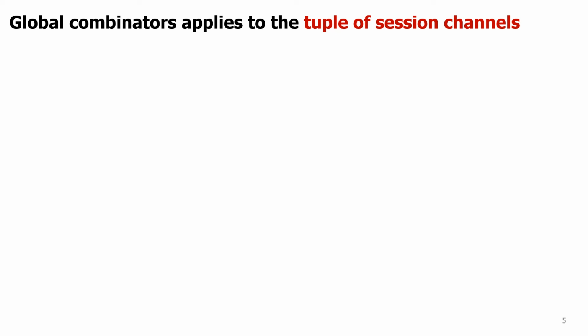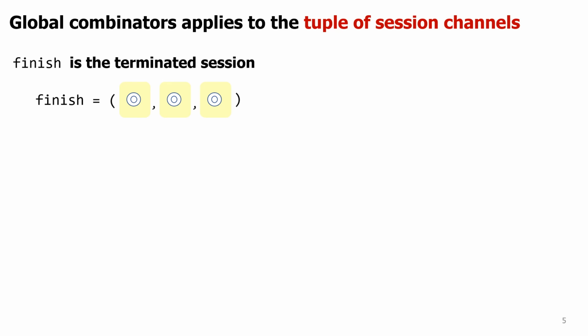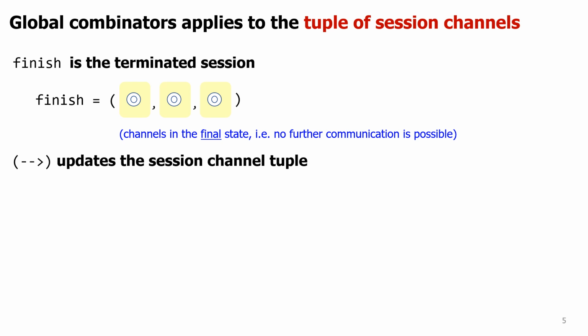And here is how global combinators are modeled in OCaml. The finish combinator is the basis for this. It is the protocol with all three participants in the final state, and no further communication will take place. The arrow combinator updates the sessions. For example, assume C to A pang is applied to finish, as at the end of the link protocol.